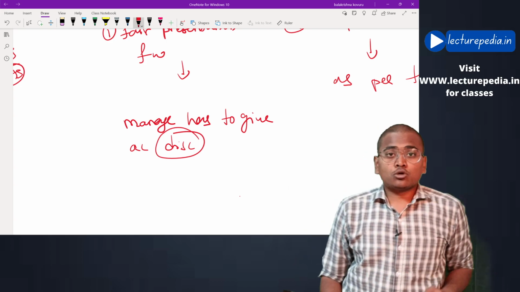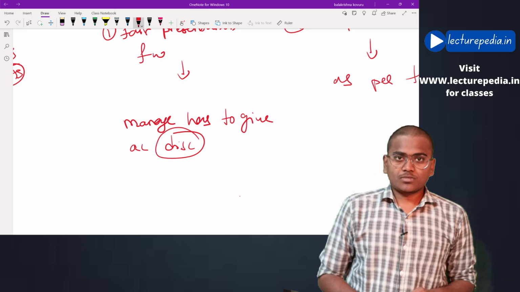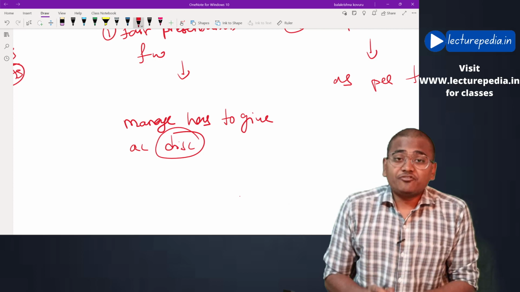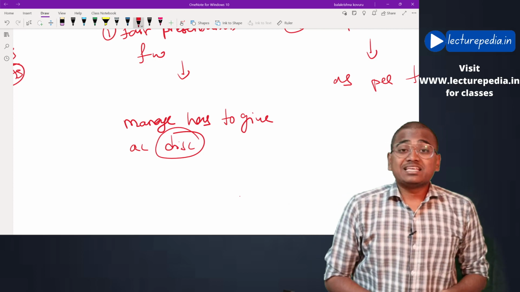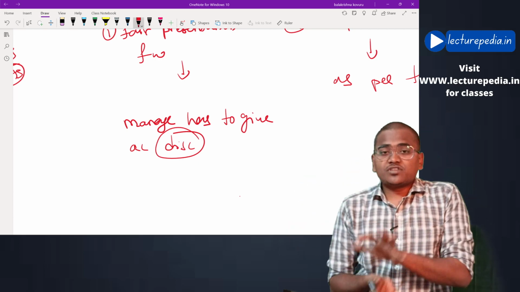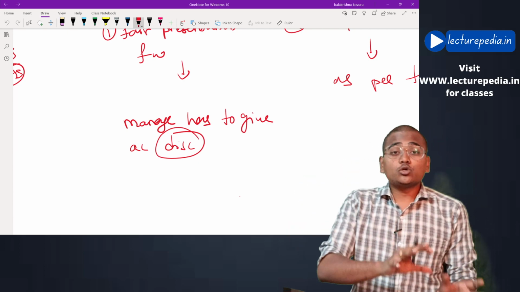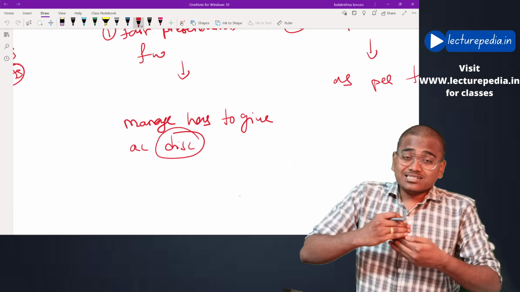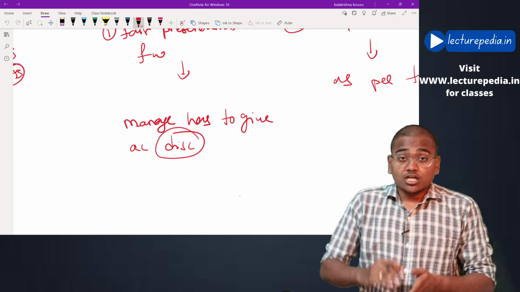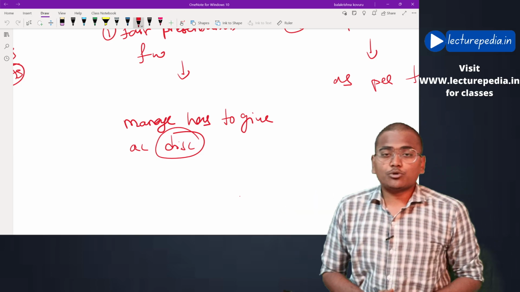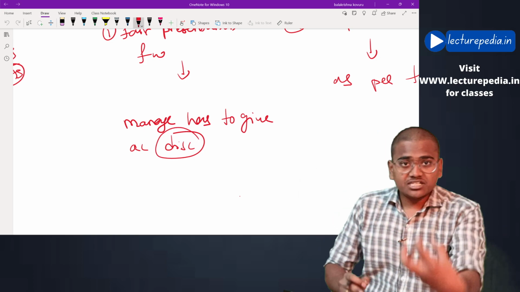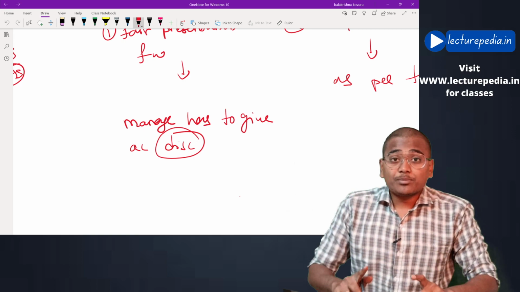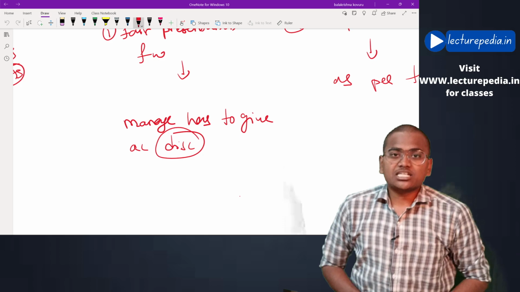It has to give a disclosure stating that while preparing the financial statements, in case management feels that in order to increase the fair presentation of financial statements, we have to make additional disclosures, or we have to deviate from the financial reporting framework, then we will make the additional disclosures, or we will deviate from the financial reporting framework for the purpose of increasing the fair presentation of the financial statements.